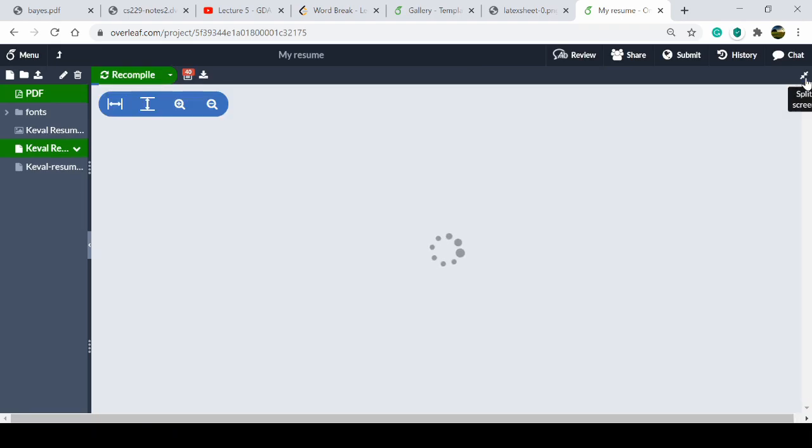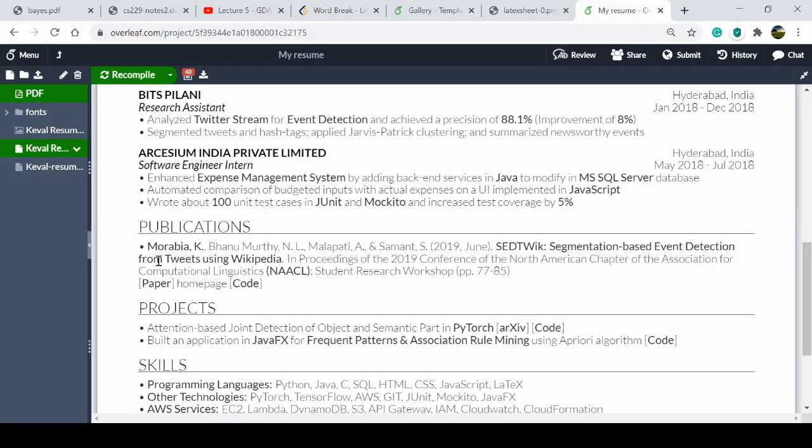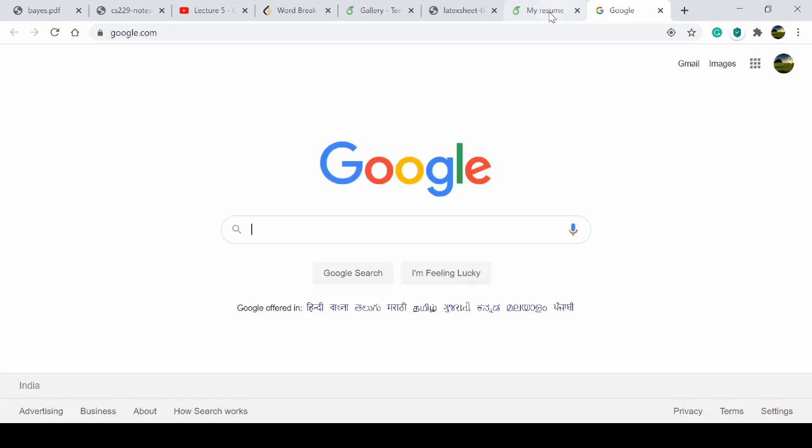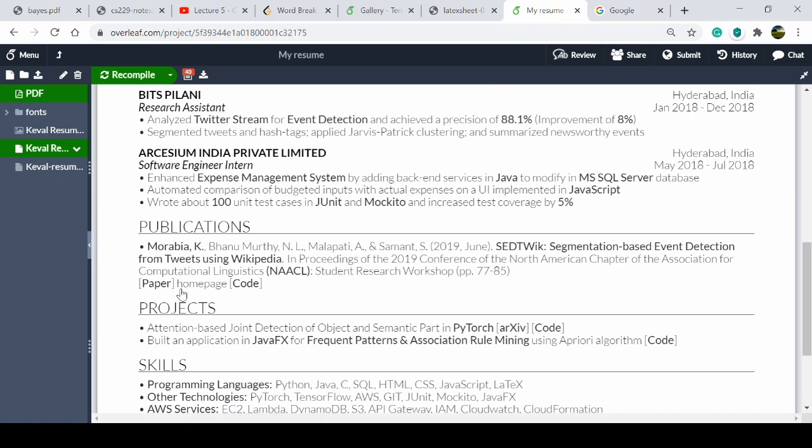So you can see here, these are the two things. When I click on home page, it opens google.com, the link that I have put in. So that is the format: square brackets inside the word paper, and when we click on the word paper, it will open a tab where the paper is published, or where the code is, like a GitHub repository.